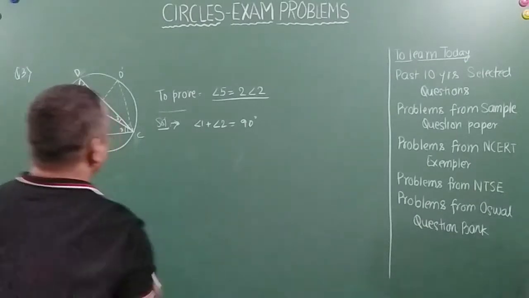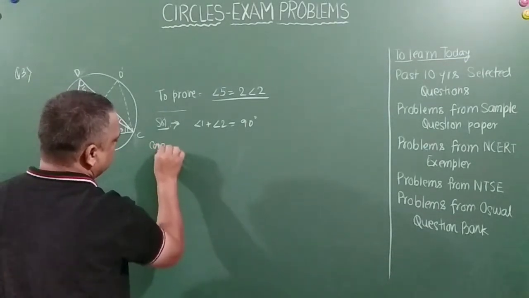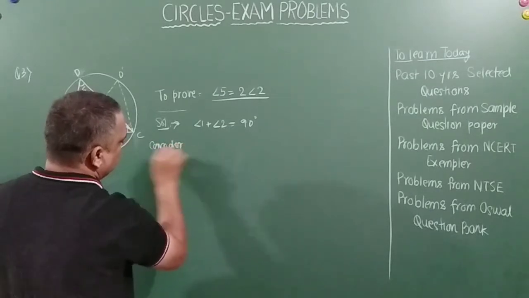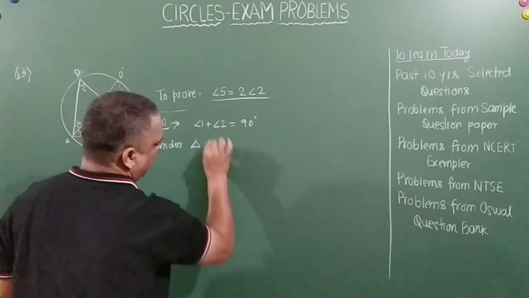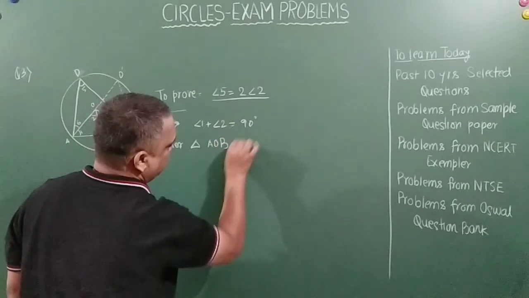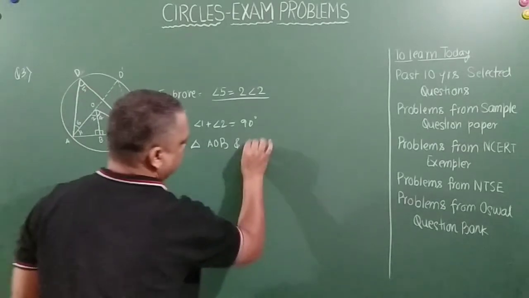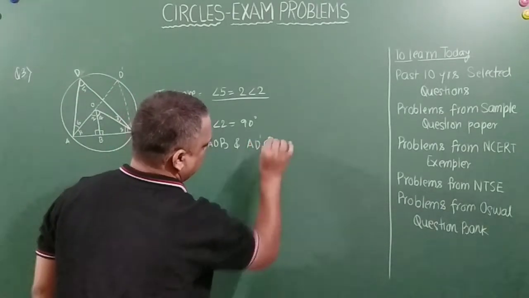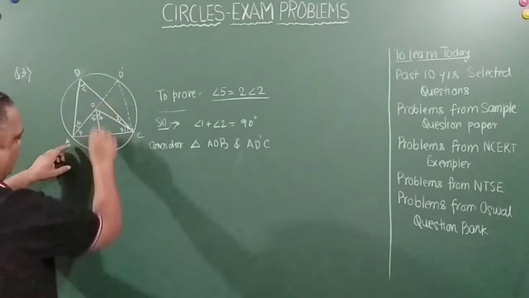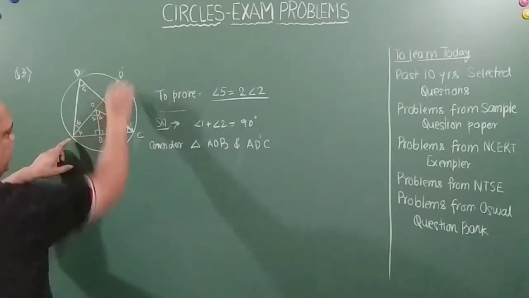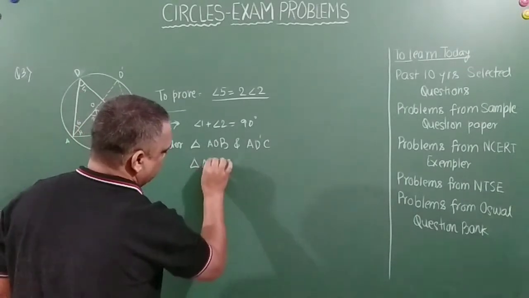Now simply what we can say is, consider triangle AOB and triangle ADC. Right? So can we say that triangle AOB is similar to triangle ADC? I'll write it here and then I'll explain it to you.